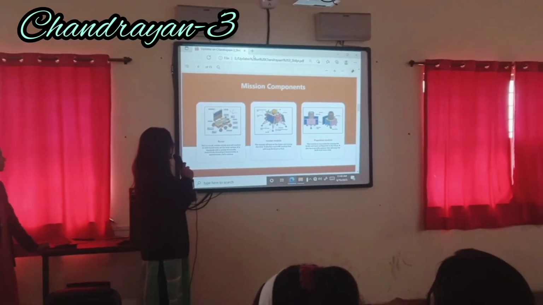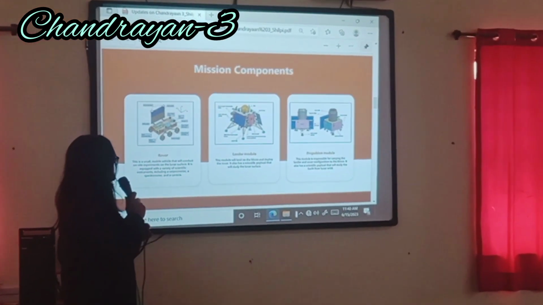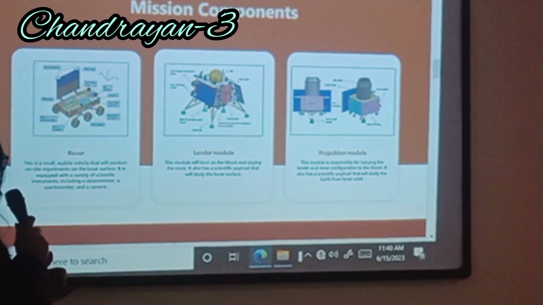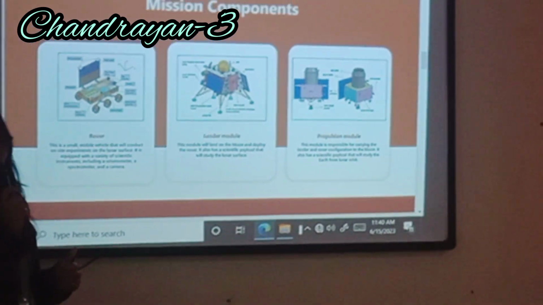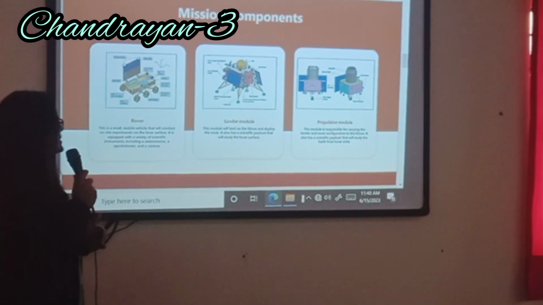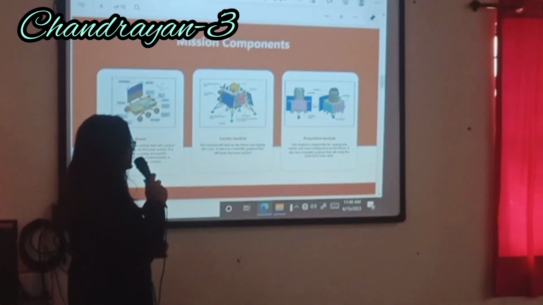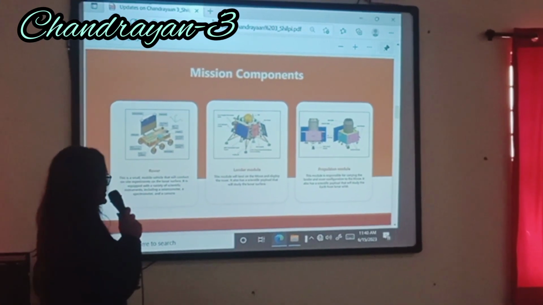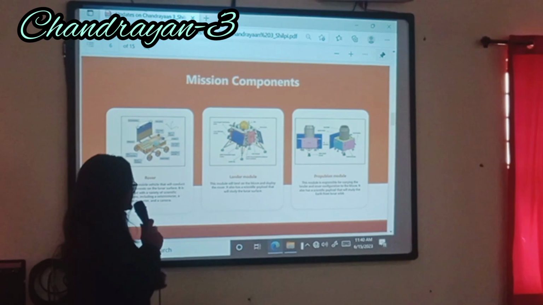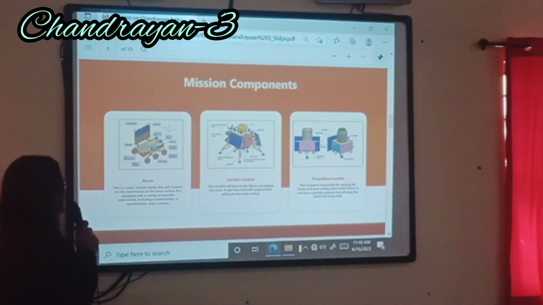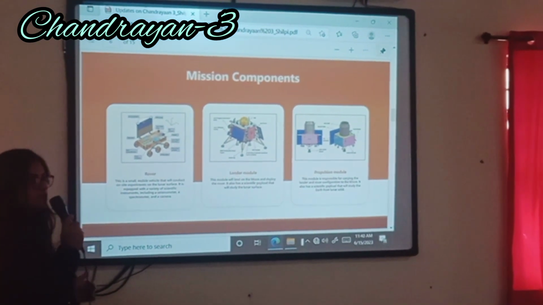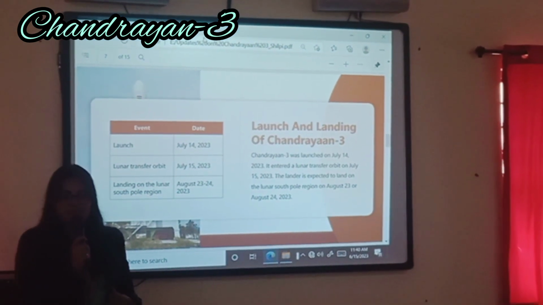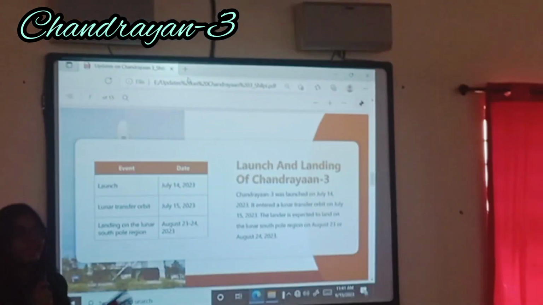Second is the lander module. This module will land on the moon and deploy the rover. It also carries a scientific payload that will study the lunar surface. Third one is the propulsion module. This module is responsible for carrying the lander and rover configuration to the moon. It also has a scientific payload that will study the earth from the lunar orbit. Next slide please. Okay, so on what date was Chandrayaan-3 launched, and when will it reach the moon?